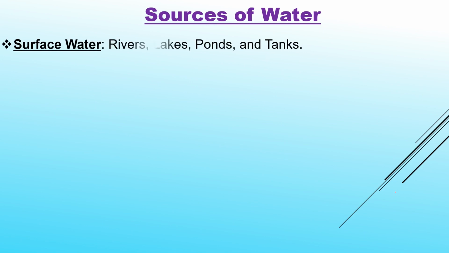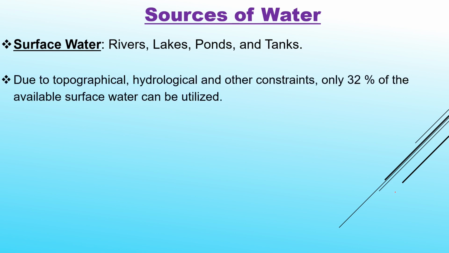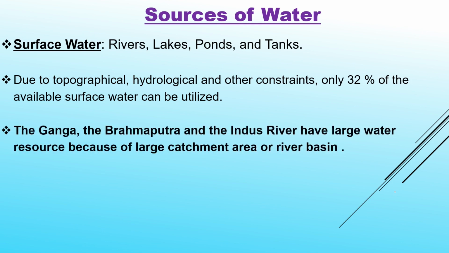Sources of water, surface water: it includes rivers, lakes, ponds, tanks, etc. Due to topographical, hydrological, and other constraints, only 32% of the available surface water can be utilized. The Ganga, the Brahmaputra, and Indus River have large water resources because of large catchment area or river basin.